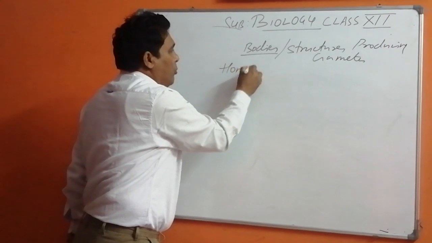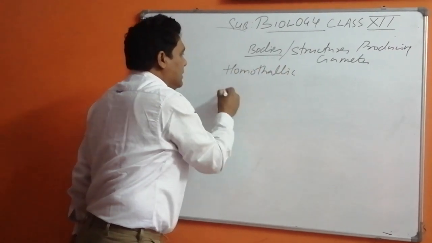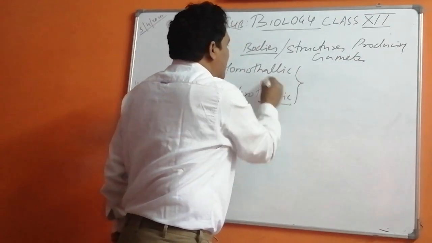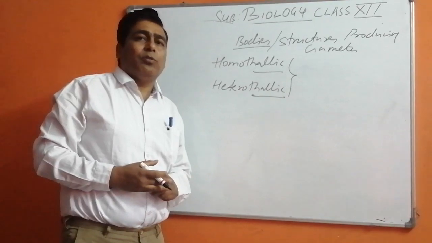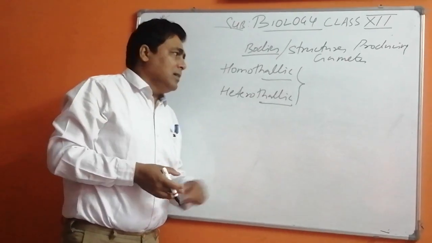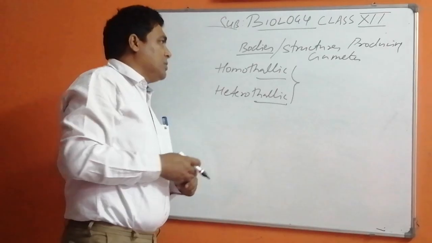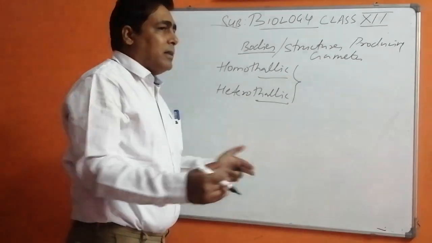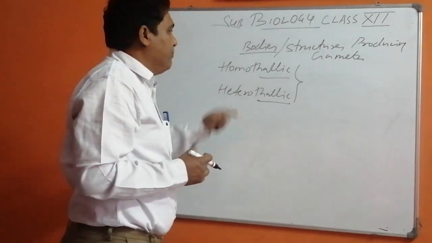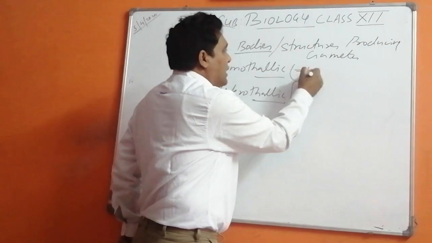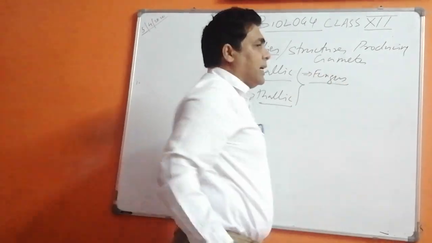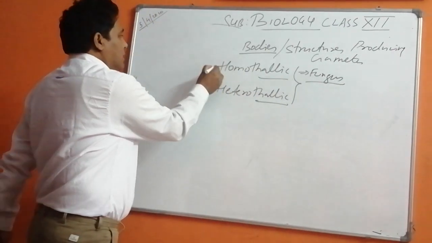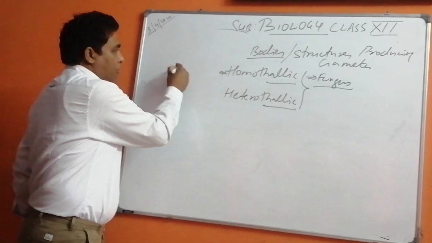Homothallic structures are there, and heterothallic. Children, most of the time when we talk about thallus, we are talking about Thallophyta. Earlier this kingdom name was used, but nowadays there are only five kingdoms. Thallic means a thallus-like body which doesn't have a regular shape. So it is mostly used in the case of fungi and lower plants. So homothallic means they are monoecious.